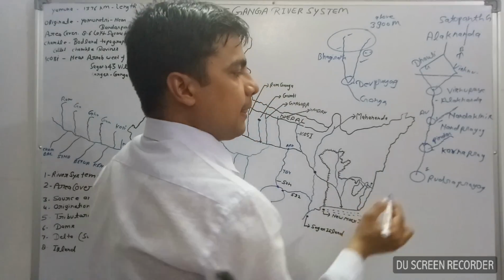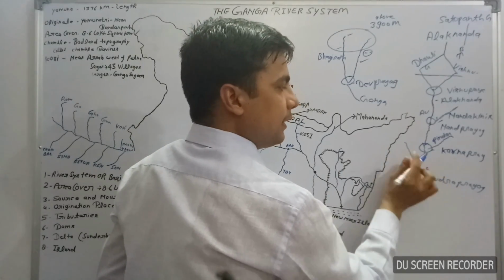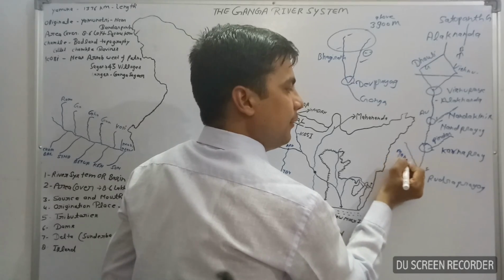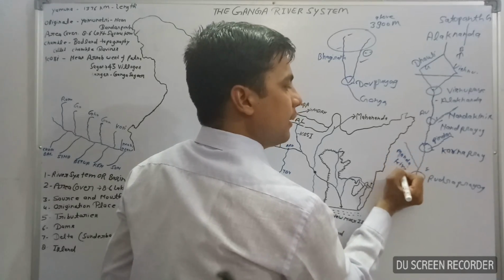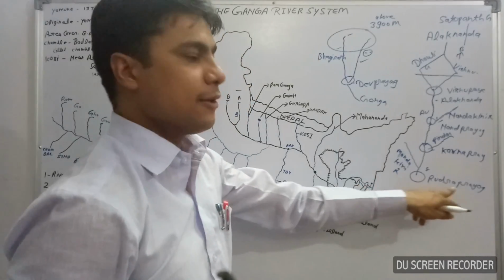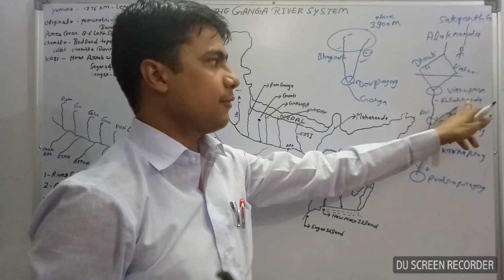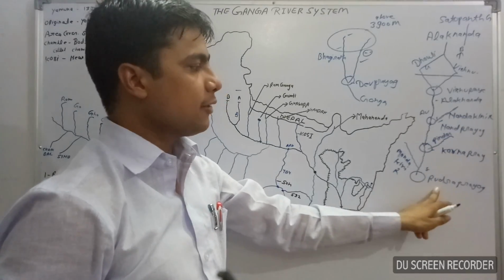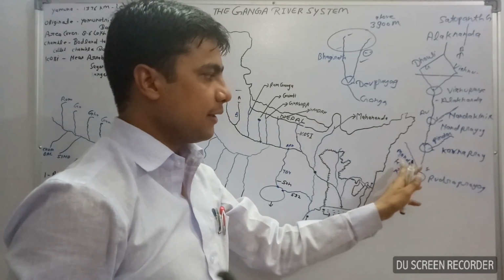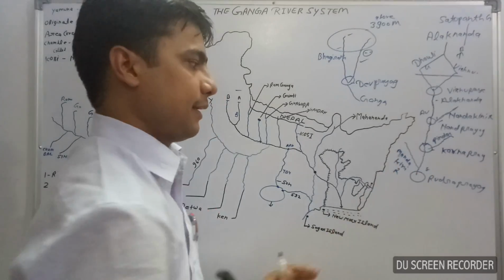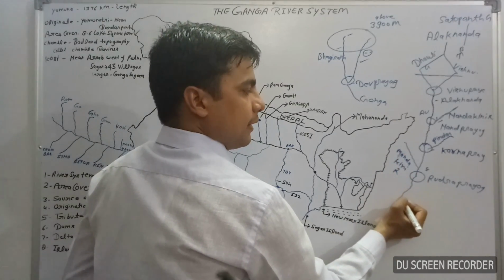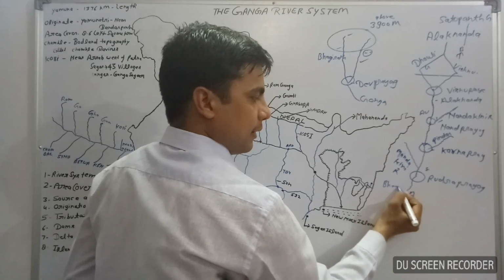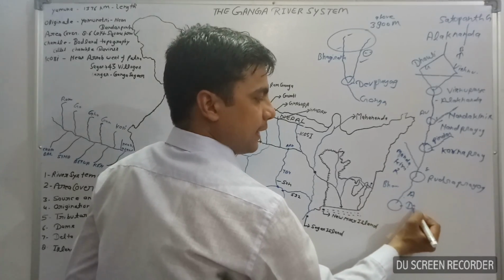At Rudra Prayag, the Alaknanda river meets with the Mandakini river. Then after, finally the Alaknanda river meets with the Bhagirathi at Devprayag.